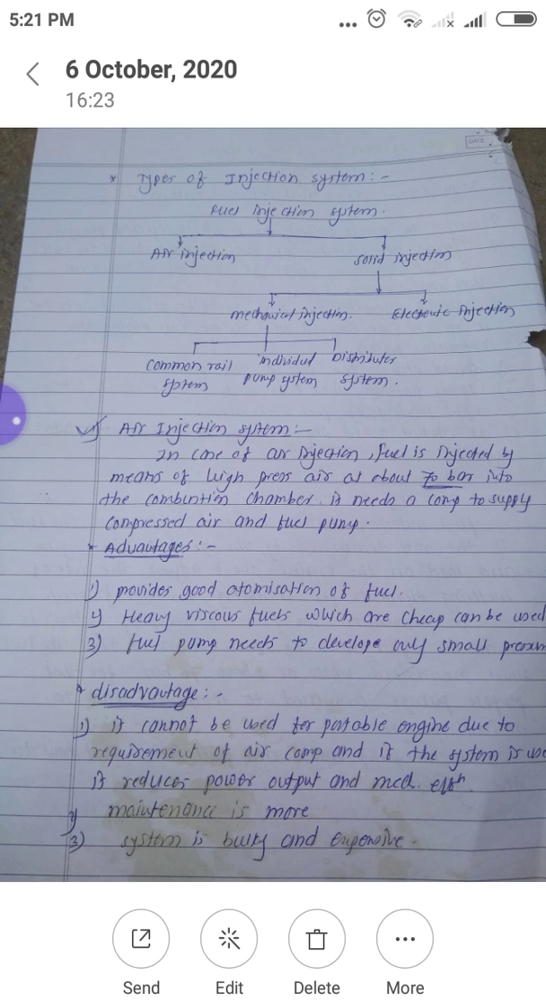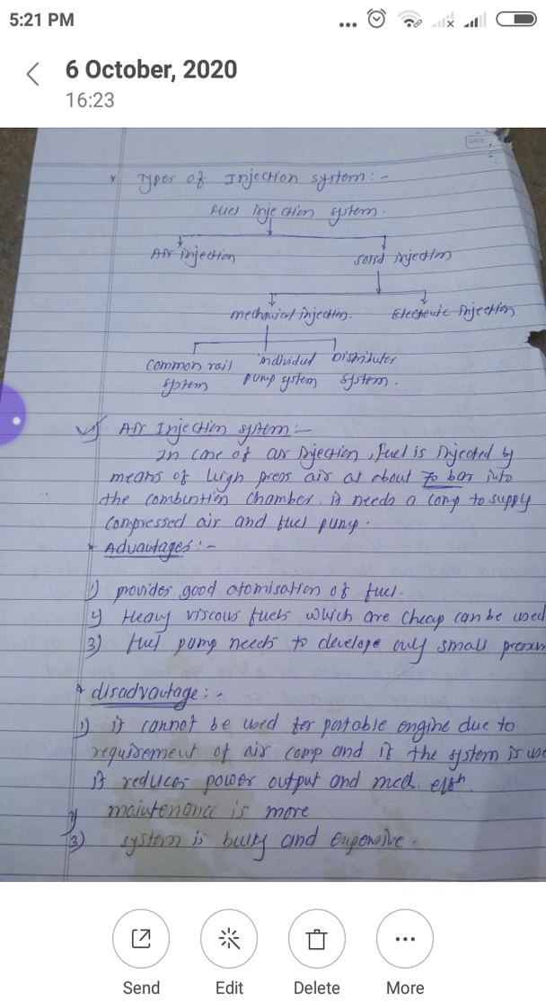Second simple example of this air injection is what? Spray painting. In spray painting, whatever paint is there, that paint is pressurized with the help of compressed air. Again, another example is washing centers, that is washing of bikes and washing of cars. In that also the air injection system is used. In that case, water is pressurized by the application of compressed air. So these are the simple examples of this air injection system.